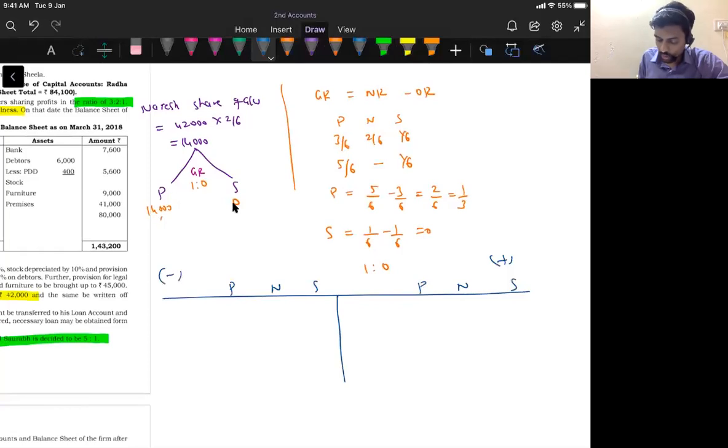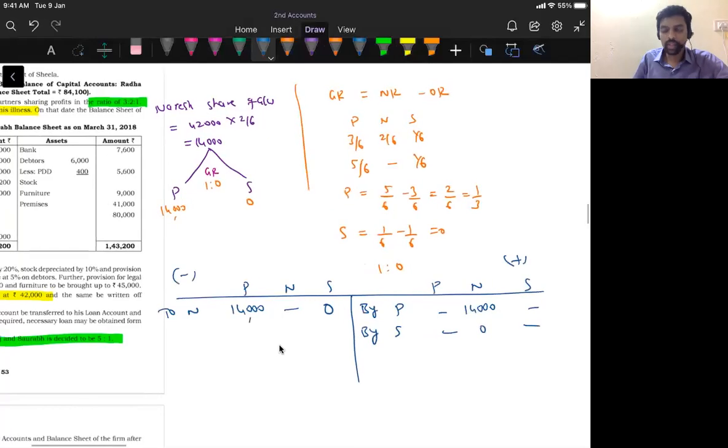From Saurabh, 0 rupees. So in the Naresh column, I will write 14,000 and then 0 rupees. On the debit side, that is on the minus side, under the Pankaj column, I will write 14,000 because Pankaj is paying 14,000 and then Saurabh is paying 0 rupees. So here the entry is: Naresh's capital account, credit side; by Pankaj's capital account, by Saurabh's capital account.